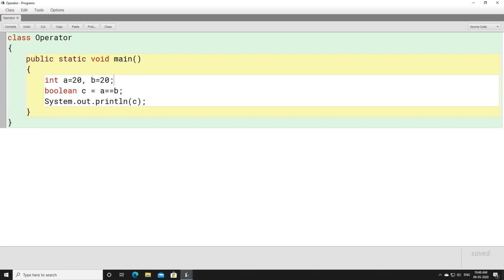Similarly, whenever you write false, if it is a boolean value, then you have to write it in small letter or lowercase, that is false. Everything must be in lowercase. I hope the part of this double equals to is quite clear to you.